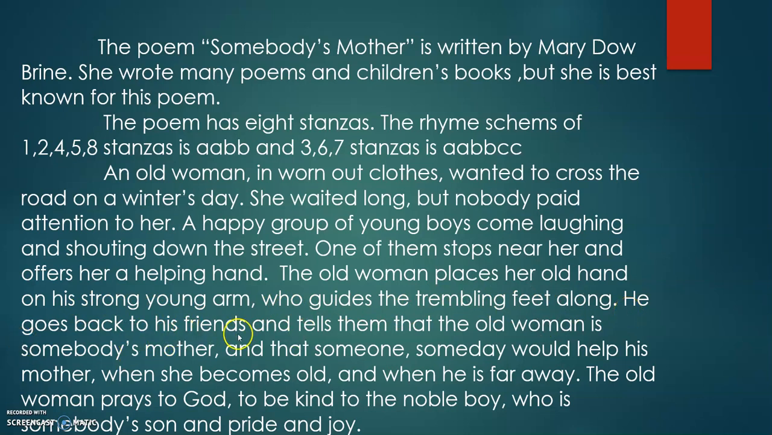He goes back to his friends and tells them that the old woman is somebody's mother and that someone someday would help his mother when she becomes old and when he is far away. The old woman prays to God to be kind to the noble boy who is somebody's son and pride and joy. Now, this is the central idea.